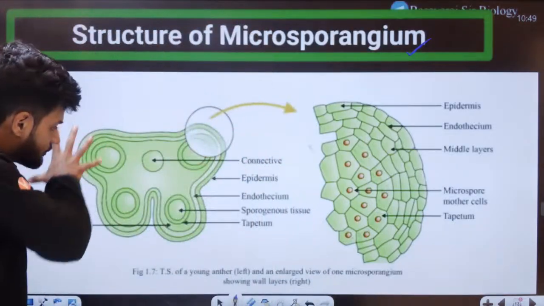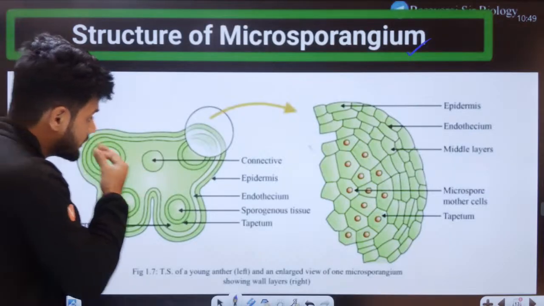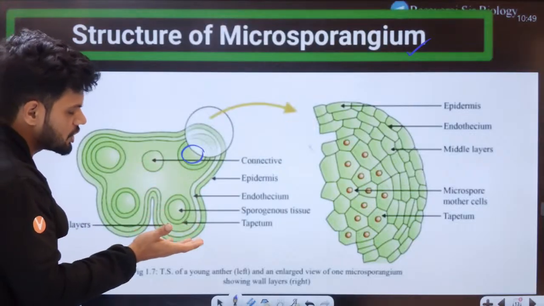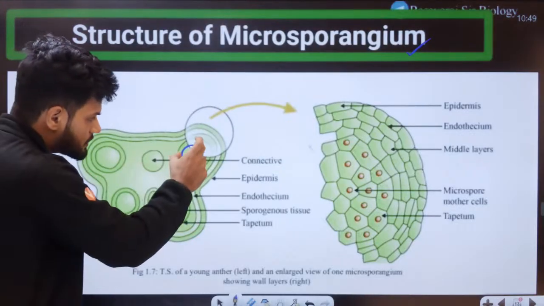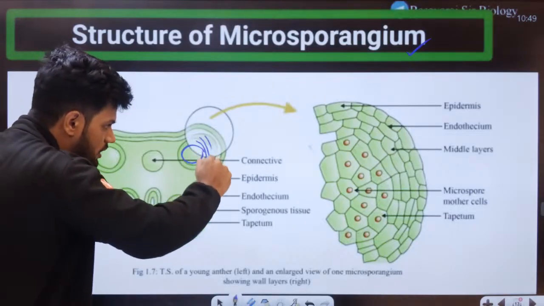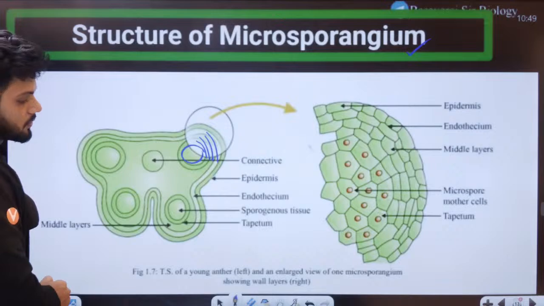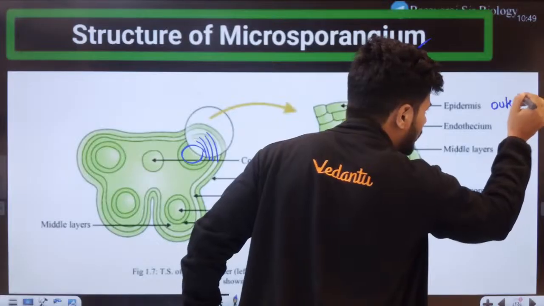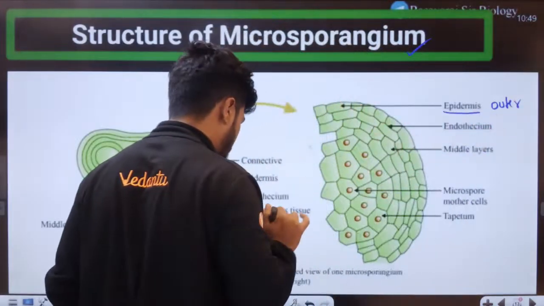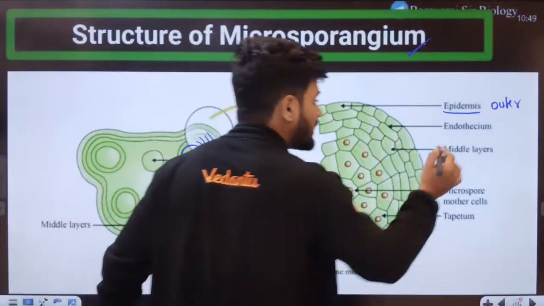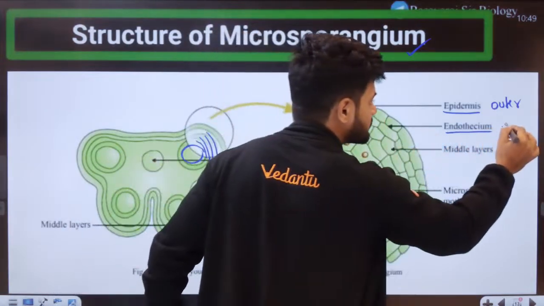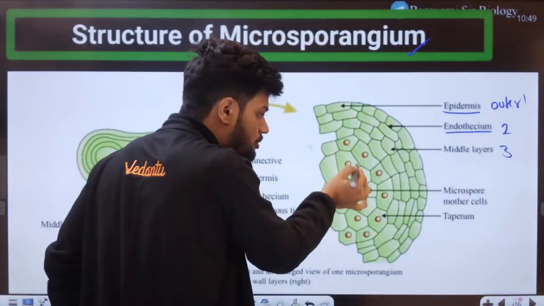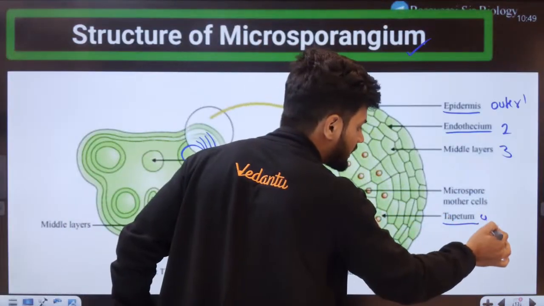Can all of you see this diagram? Same diagram as before, right? Here, each one is called what? Each one is called a microsporangium. So this microsporangium has 4 different layers. If you notice here, students, the outermost layer is called epidermis. Then we have endothecium, the second layer from the outside. The middle layer is the third one, and the innermost layer is called tapetum.